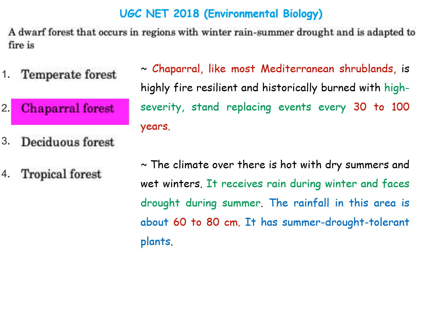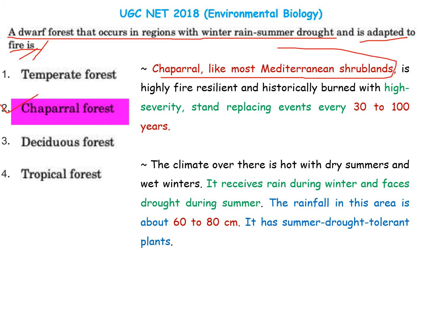Okay, the next question says: a dwarf forest that occurs in a region with a winter and summer drought and is adapted to fire change. So the answer will be the chaparral forest, because the chaparral forest is like a Mediterranean shrubland. It is found in the Mediterranean region.